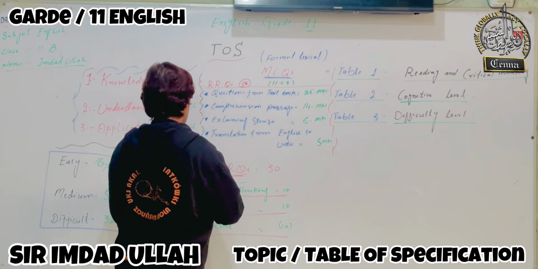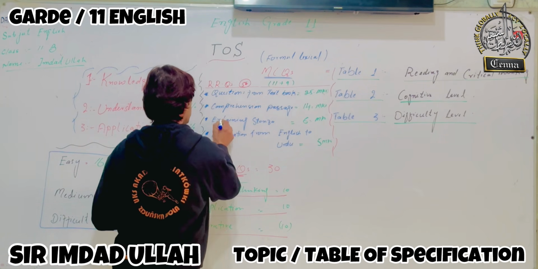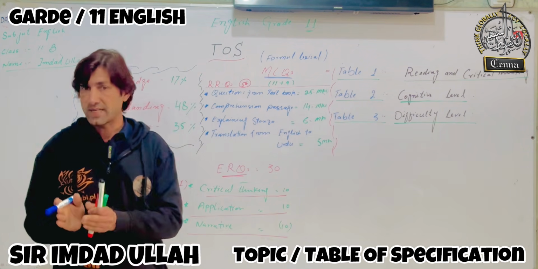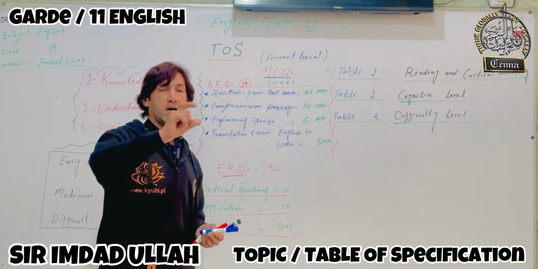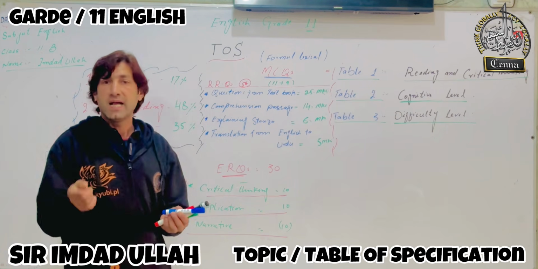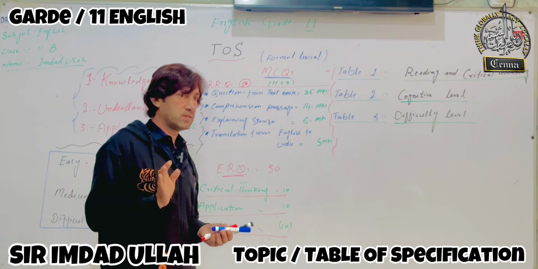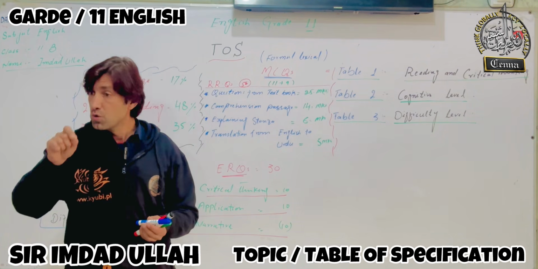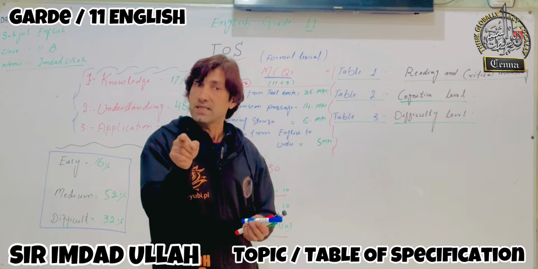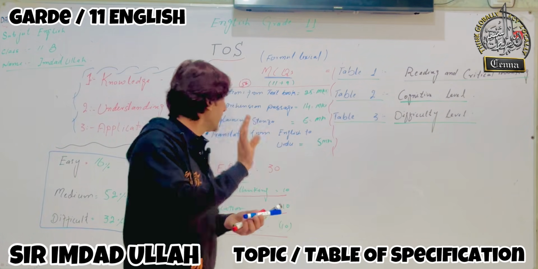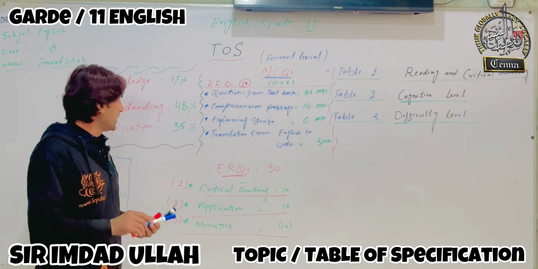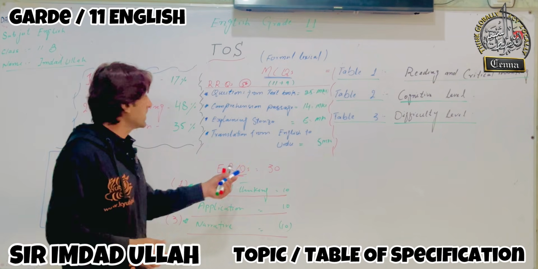Now the next, explaining stanza. Now, what is meant by explaining stanza? You people have 4 or 5 or 3 stanzas in your textbook. Now, there will be a stanza of 3 lines, of 4 lines, maybe of 5 lines, and you have to make the paraphrase of this, just to explain it in your own words. Now, paraphrase means to convert the poetry into simple prose, and it will have 6 marks for you people. Clear? Okay. Now, translation from English to Urdu.